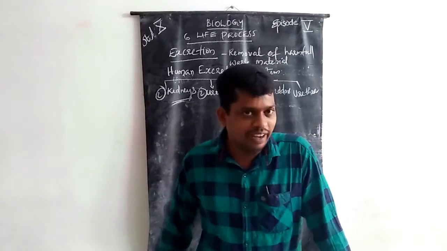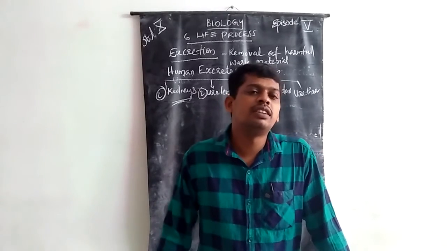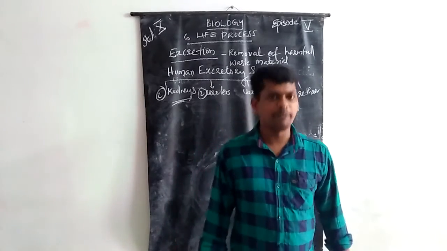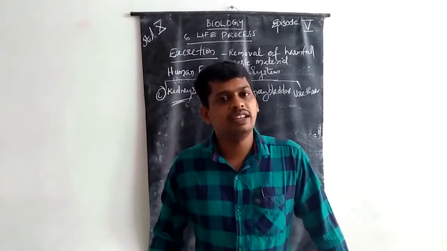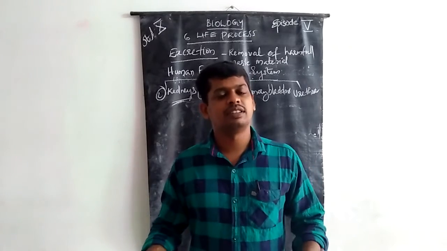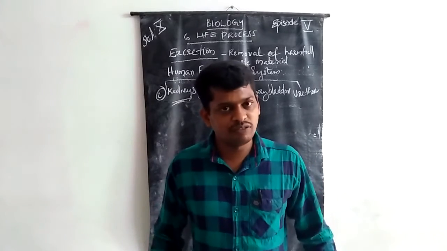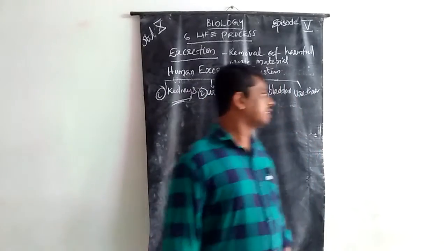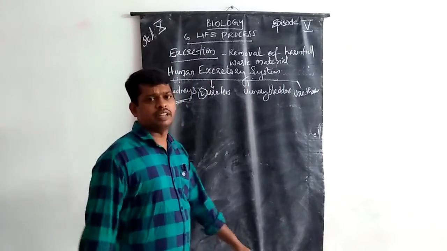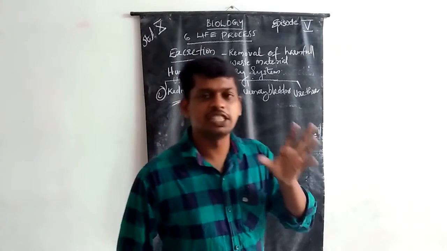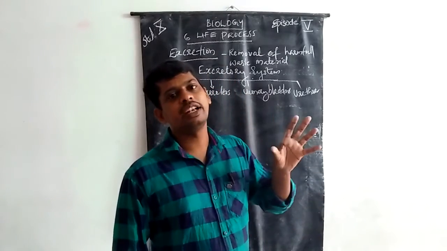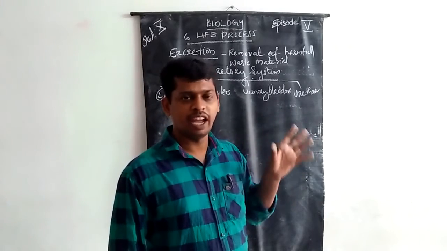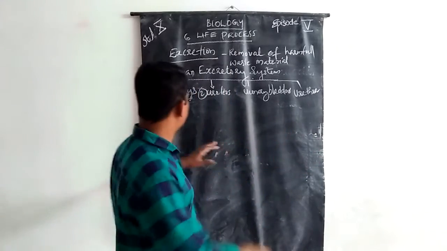It is situated in the abdomen part of the human body, on both sides of the spinal cord. The kidney has a specialized shape, a bean-like structure. Have you seen beans? Look.